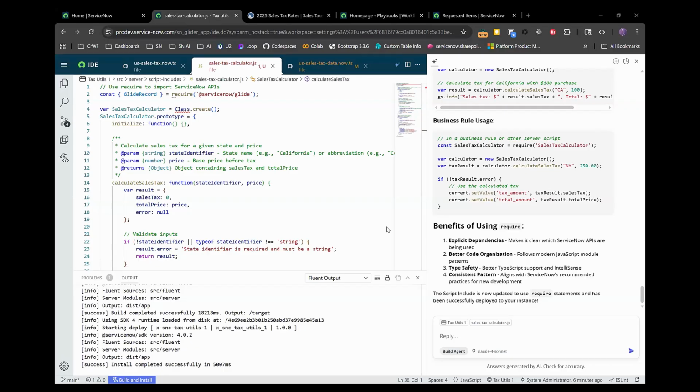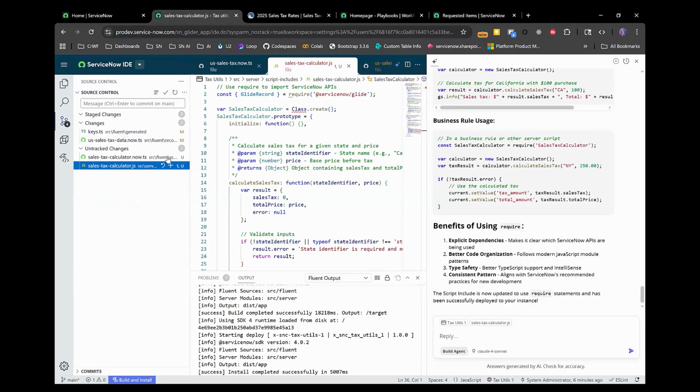But actually, I see some changes here. And so I'm going to commit these, which is a good process. We're going to add the new files. And then let's add these changes and say "generated script include." Right, so let's commit these to source control.